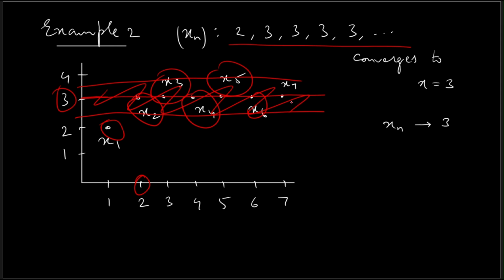So this sequence kind of stabilizes after the second term. You could say something like that. And no matter how small a band I choose, all the terms are going to lie inside it after a stage, and that stage is 2 precisely in this example. So I can say that this sequence converges to the real number 3, and this is, by the way, the symbol for convergence. So this sequence xn converges, denoted using this arrow, to the real number 3.